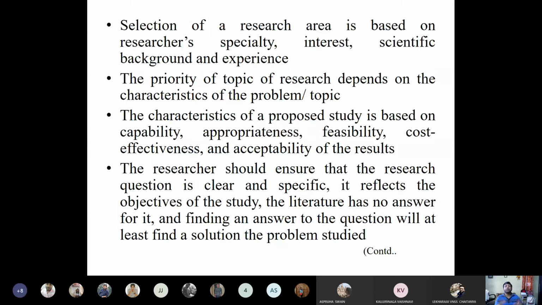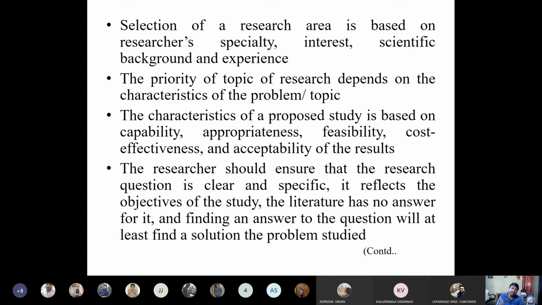Suppose your objective is something different and your research question has no link with your objectives, then it is a problem. Your research question should be linked to your objectives, and according to your objective, your research question, your variables, everything should be framed. Your literature review will not answer your problem; rather your field exposure and the data you collect will have to answer your problem and give a solution to it. But if at the end of the day you find that the data you have collected has no solution to your problem, then there will be a huge problem.